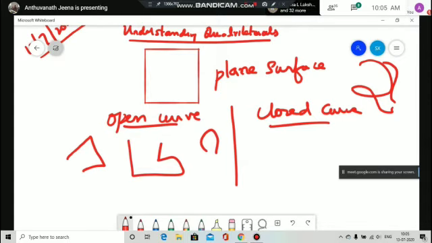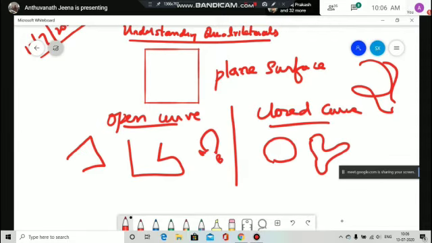What do you mean by open curve? An open curve is a curve where the beginning and end points are different. Suppose the beginning point is A and the end point is B; both are different. That is called an open curve. A closed curve is a curve with no end points. It will close like this; it can be like this also.